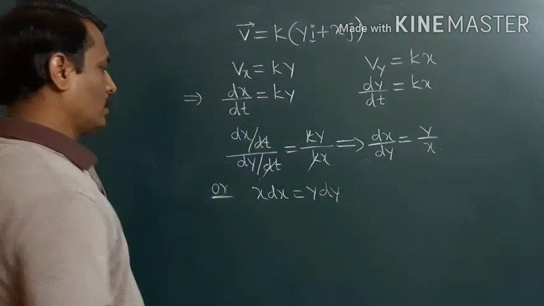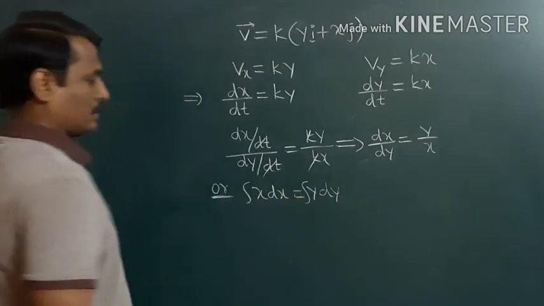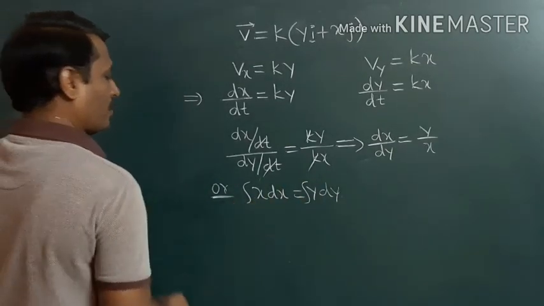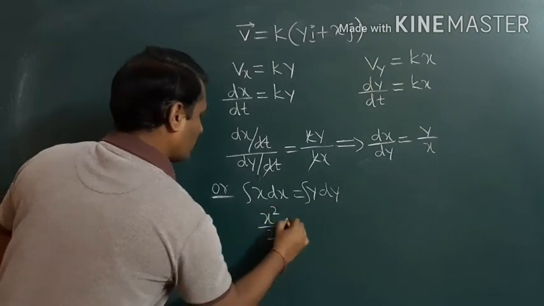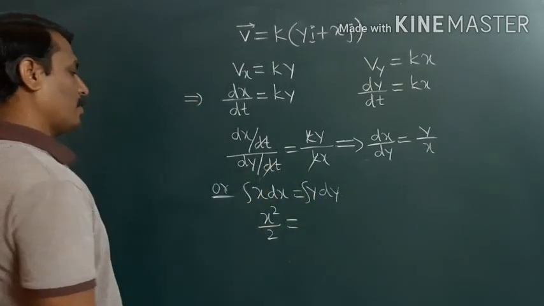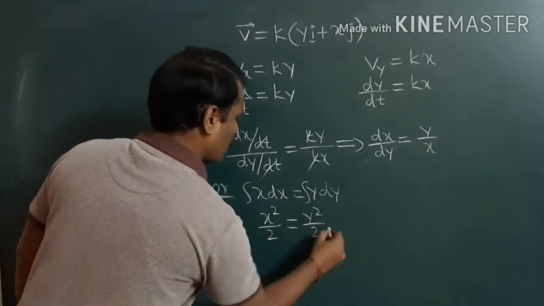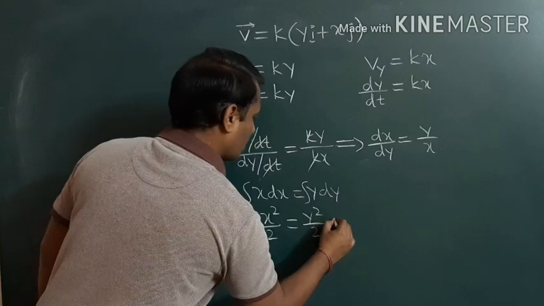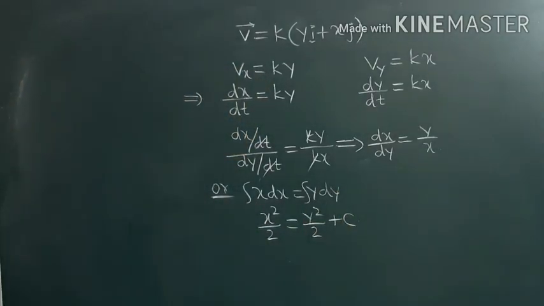Now let us integrate it on both sides. Integration of x dx becomes x square by 2. Similarly, integration of y dy becomes y square by 2, and then we write a constant c.